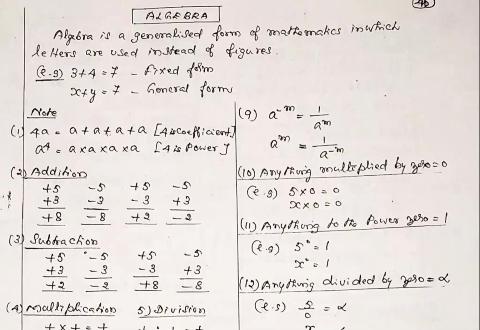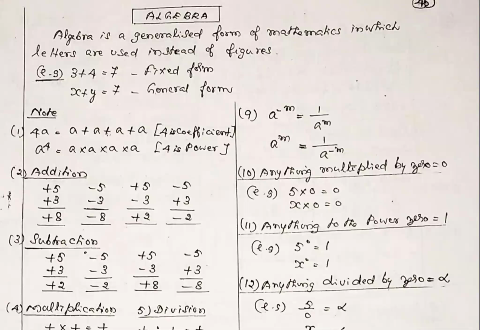So the 4 is called the coefficient of a. The next example, a power 4. Here 4 is in the power position, and 4 tells that a is multiplied 4 times. Here 4 is the power; in the first example, 4 is the coefficient.